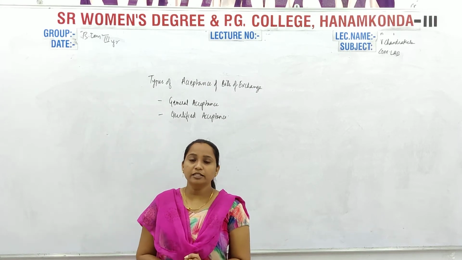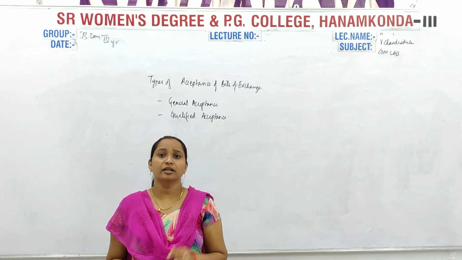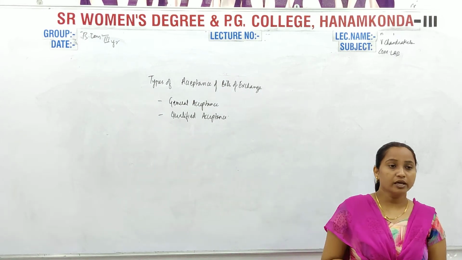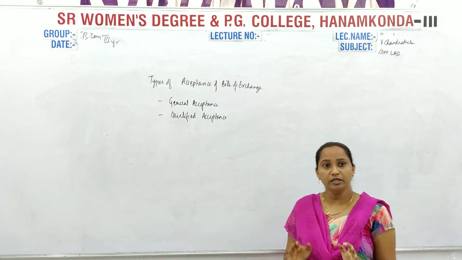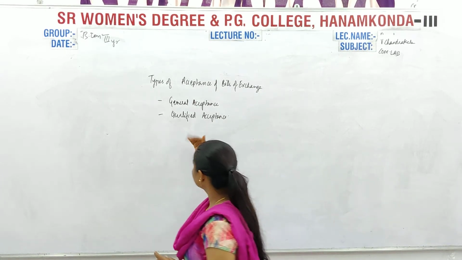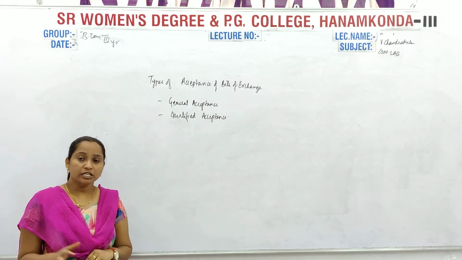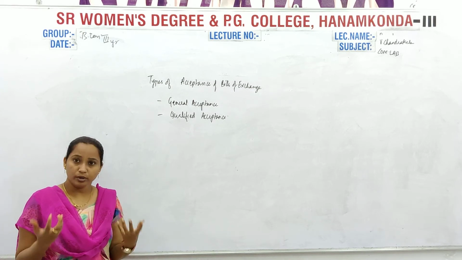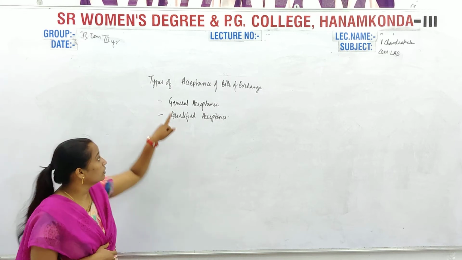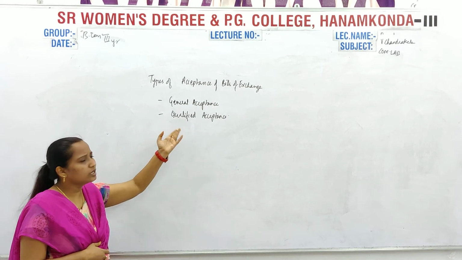If the bill is accepted by the drawee without any kind of condition, the acceptance is treated as general acceptance. Whoever is the drawee, he has to accept it without any conditions, then it is called general acceptance. Opposite to it, qualified acceptance means if there are certain conditions in order to accept it, then it is called qualified acceptance. Here there are conditions, here there are no conditions. Very one word answer.